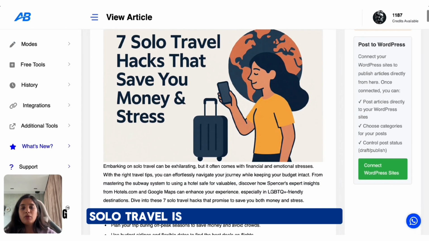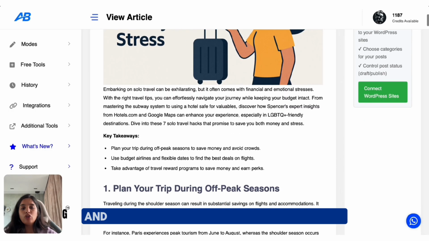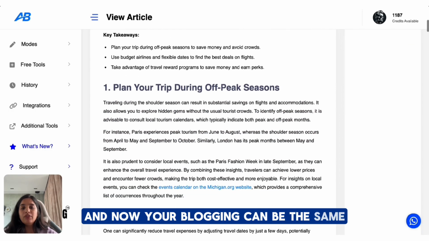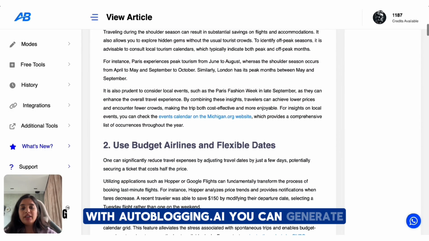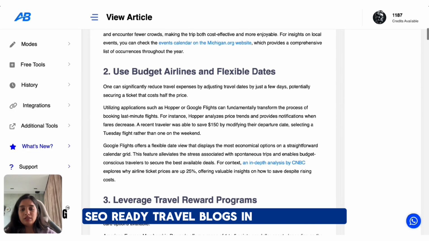Solo travel is about freedom and ease, and now your blogging can be the same. With autoblogging.ai, you can generate SEO ready travel blogs in under minutes.